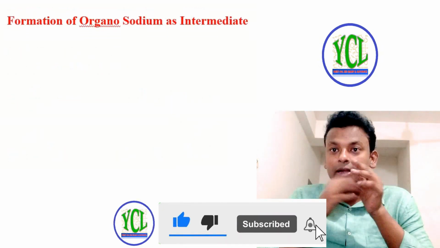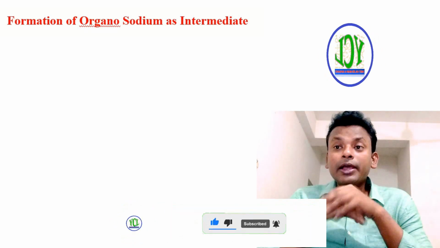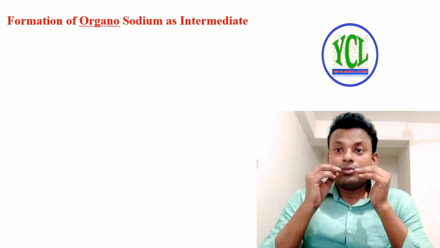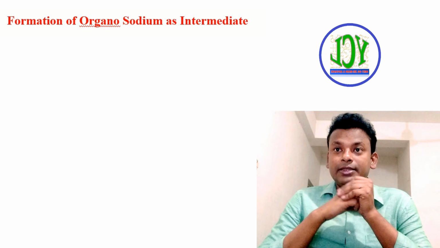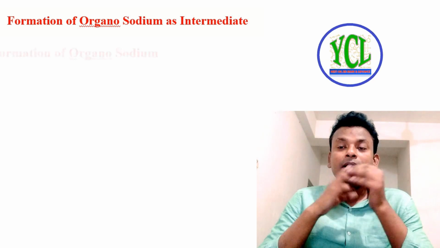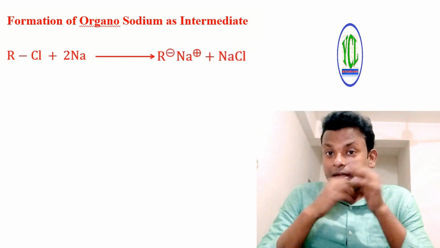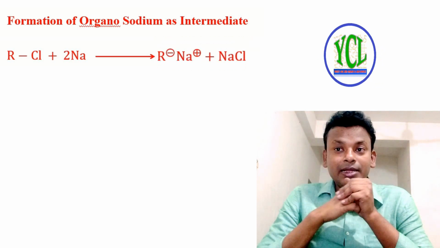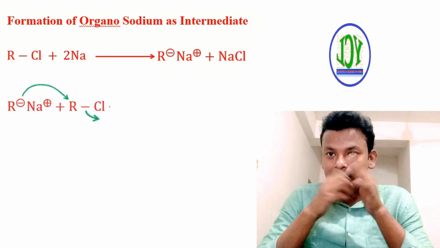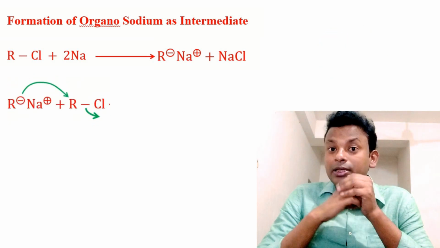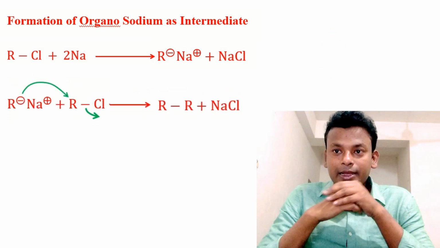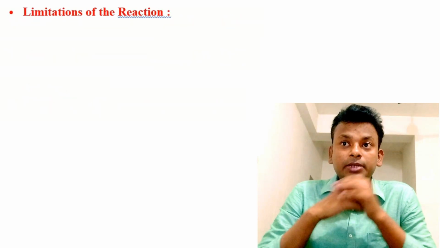And the second one, formation of organosodium as an intermediate, that is the ionic mechanism. Alkyl halide reacts with sodium to form R negative Na positive plus NaCl, and R negative reacts with alkyl halide to form an alkane. Limitation of the reaction.